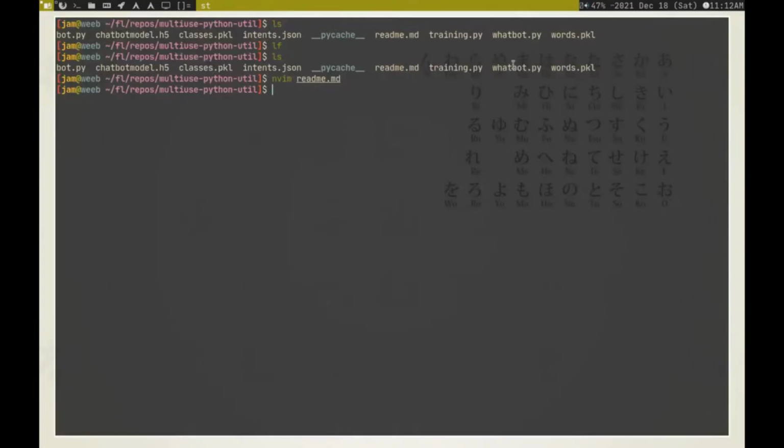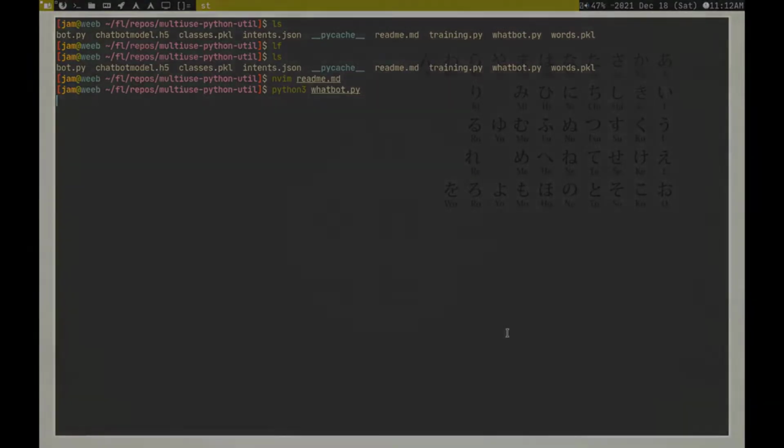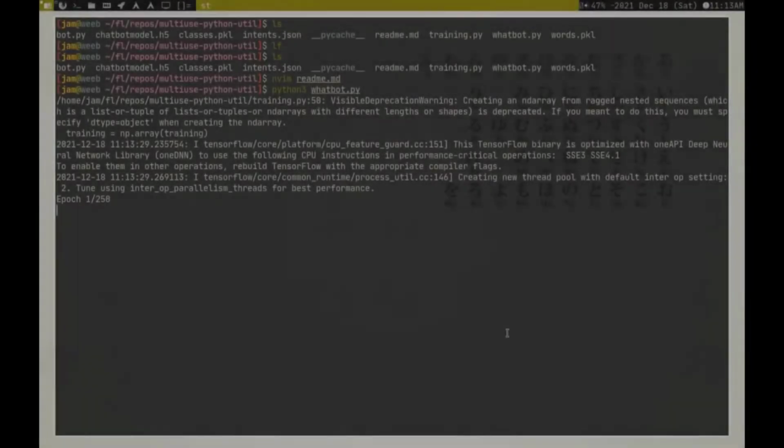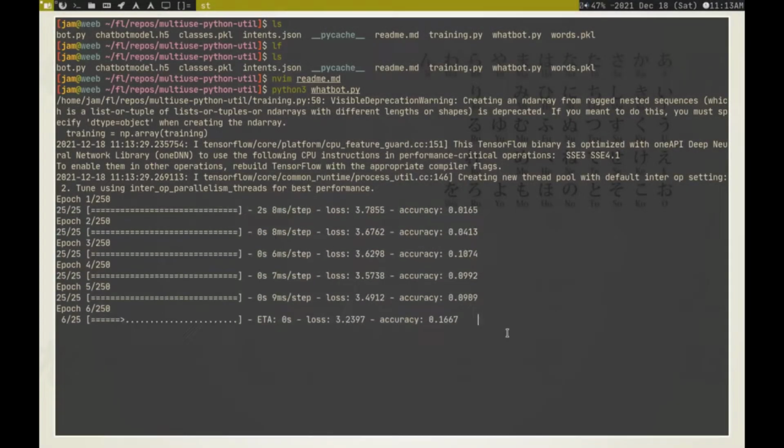Yeah, so I'll just start the file. Let's wait a second because it will take some time. As you can see, it has started the training data.